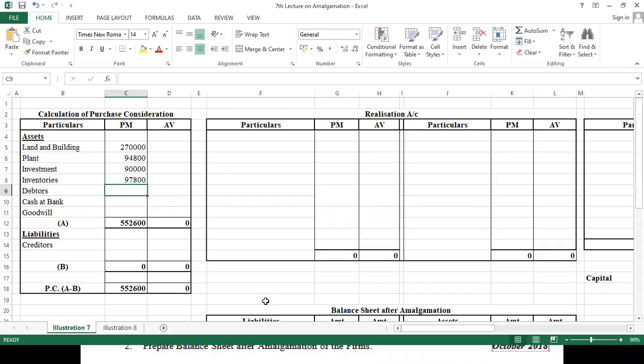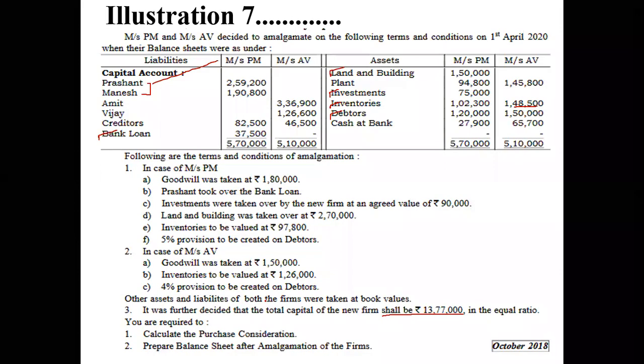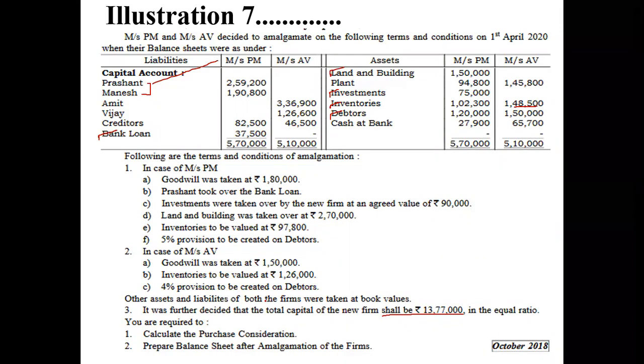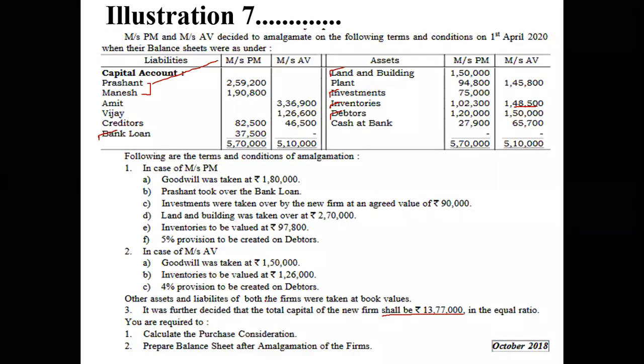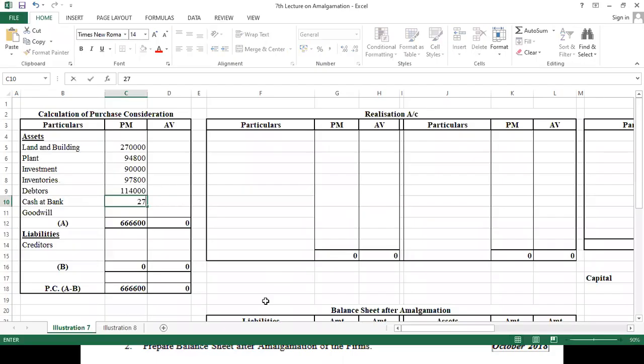On debtors they are saying we have to charge 5% RDD. So 1,20,000 multiplied by 0.95, we get 1,14,000. Cash at bank we have 27,900, and goodwill is also given, 1,80,000. So we got the total assets at market value of PM, which is denoted by A.